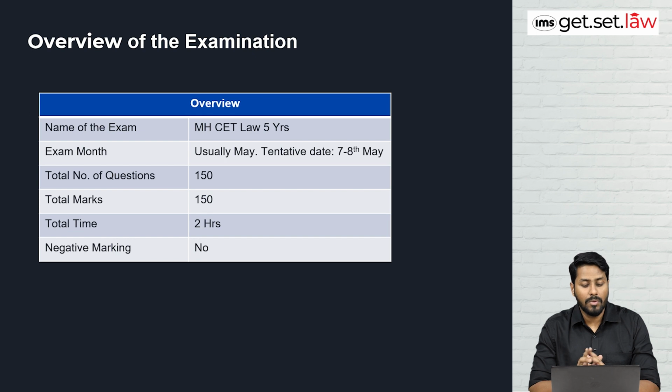When we talk about the total number of questions, it's 150 questions as compared to 120 in the CLAT examination. Total marks is again 150, so every question will carry one mark. The total time allocated is 2 hours, similar to CLAT. And one very important thing every aspirant should know is that there is no negative marking in MHCET. In CLAT and other exams there is negative marking, but in MHCET there is none.